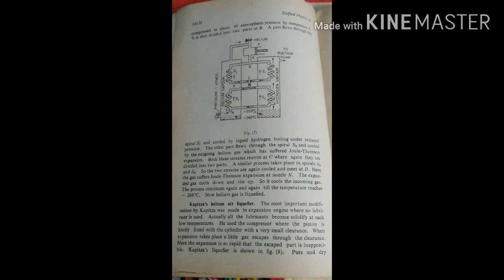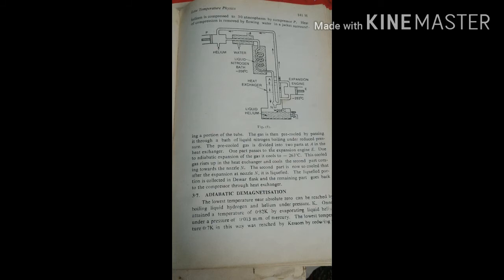Pure and dry helium is compressed to 30 atmospheres by compressor P. Heat of compression is removed by flowing water in a jacket surrounding a portion of the tube. The gas is then pre-cooled by passing it through a bath of liquid nitrogen boiling under reduced pressure. The pre-cooled gas is divided into two parts at A in the heat exchanger. One part passes to the expansion engine E. Due to adiabatic expansion of the gas, it cools to minus 263 degrees Celsius.